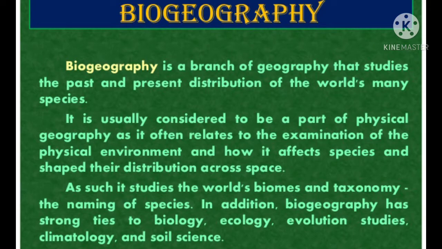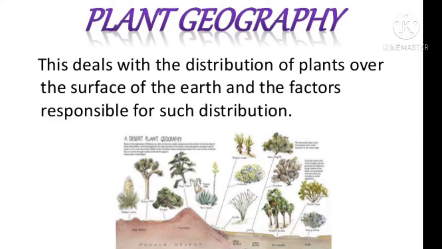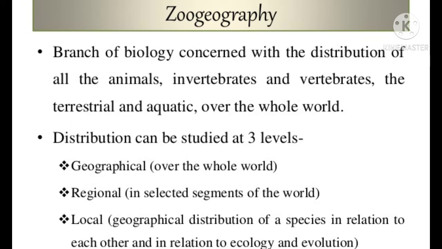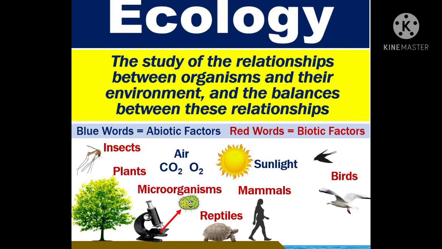Plant geography stands for the flora or the natural vegetation in their habitats, whereas zoo geography stands for the spatial patterns and geographical characteristics of animals and their habitats, or we can say the study of fauna. The third one, ecology, deals with the scientific study of the habitat characteristics of species, where we see the interaction between human beings and the other biotic and abiotic components of our environment.